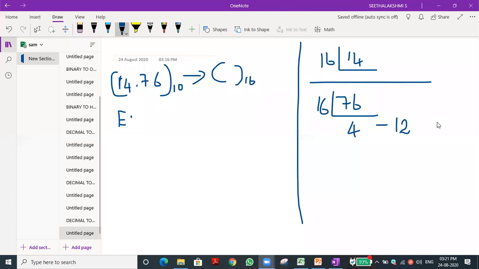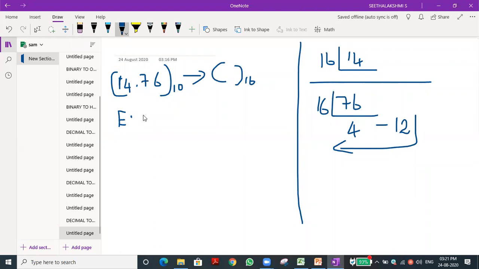Let us see what value we are getting. We need to do it in the reverse order. We should write in the proper way, from top to bottom, and the decimal point is there. What is the equivalent hexadecimal digit for 12?